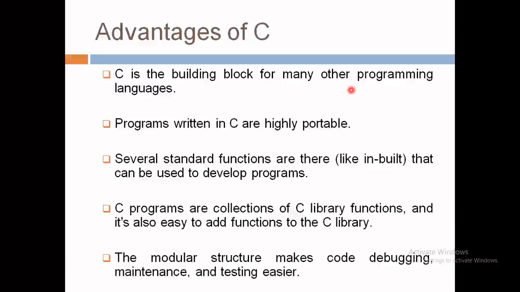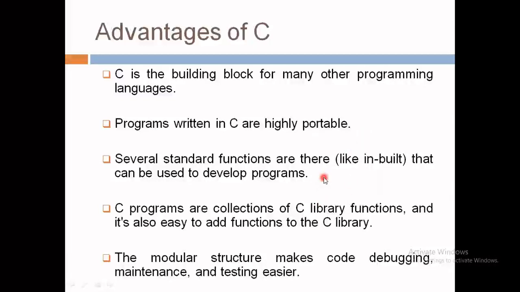Then programs written in C are highly portable. We just discussed in our previous slides that we can run a C program from one machine to another without changing it or with little modification. So it is known as highly portable.